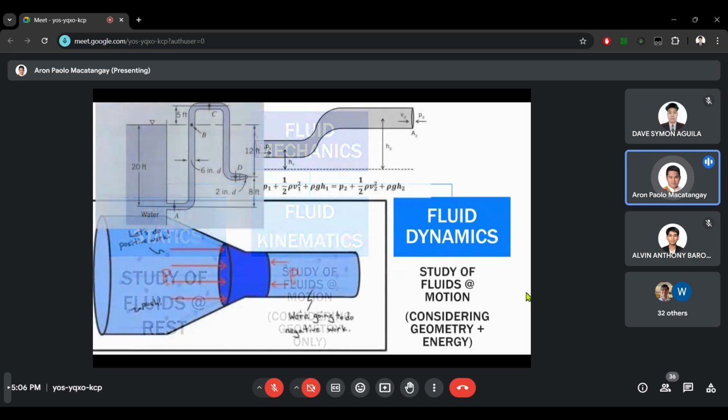The next level to that will be fluid dynamics, wherein we still study fluids in motion, but aside from considering the geometry, we would now be considering the energy.